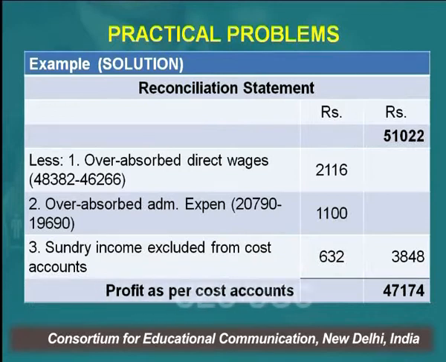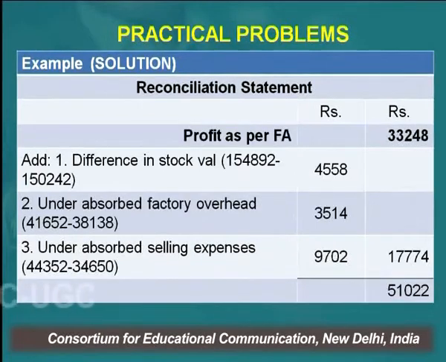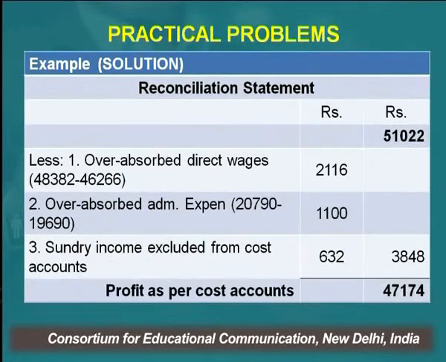So the total of this reduction side is 3,848, right? So you have added 17,774 in the base profit of 33,248, right? And then you have reduced the profit by 3,848, and finally you will arrive at the figure of 47,174 rupees. So this is the figure of the cost books.